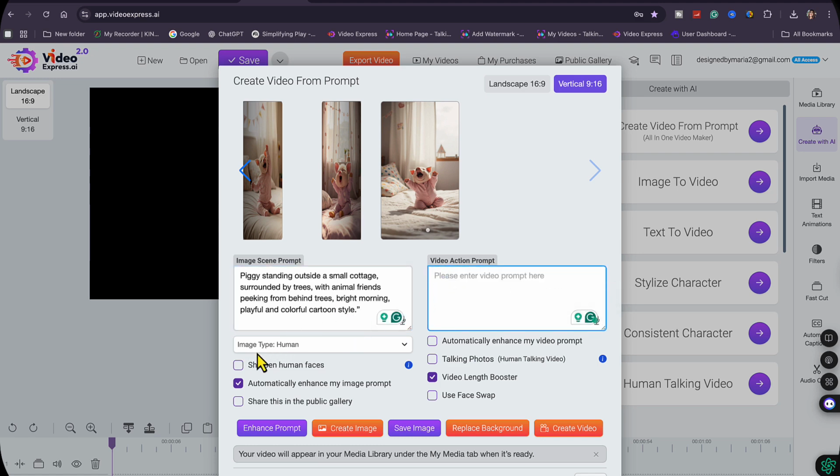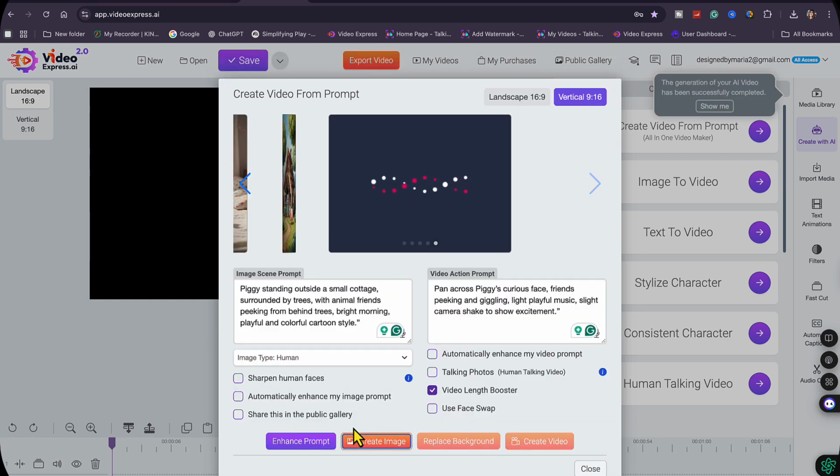Okay, and then image type is human. I'm just going to click this one and create image. So we're going to do the same process, guys, over and over again until we get to scene 5. I'm going to keep doing this process until scene 5, and let's meet at the end.